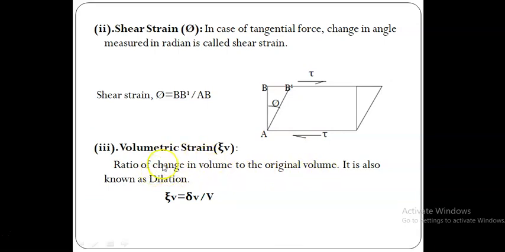So how can we find the change in volume? That depends on different types of material. We have to find the change in volume in each direction, from which the sum of the strain in each direction gives the total change in volume, that is epsilon V.